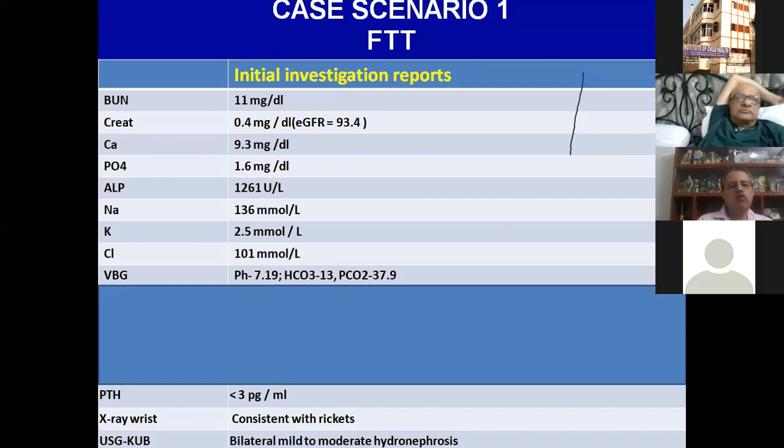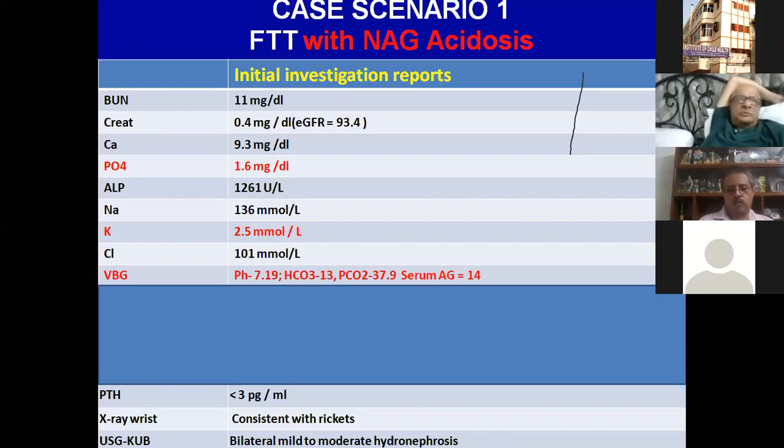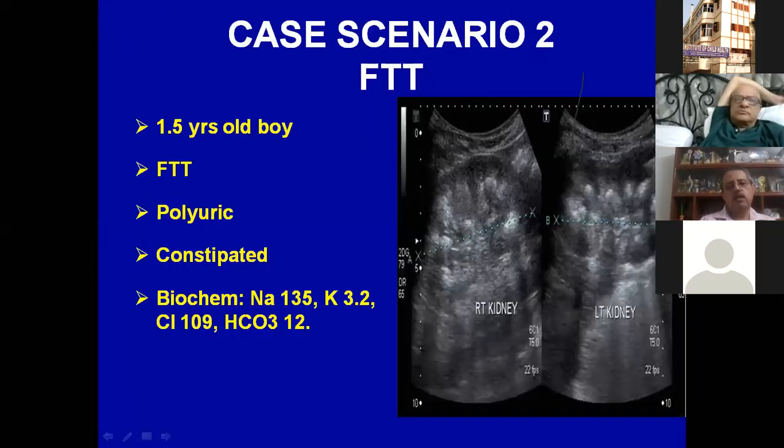So what abnormality we found was the phosphate was low. This is not highlighted here, but the alkaline phosphatase was high, potassium was low, and the child was having a normal anion gap metabolic acidosis. Since we are working in ICH and we have got a lot of culture of doing anion gap and normal anion gap, I'm sure most of the PGTs must have realized that we are dealing with renal tubular acidosis, because that's what a normal anion gap metabolic acidosis looks like. We will come back to this child later on.